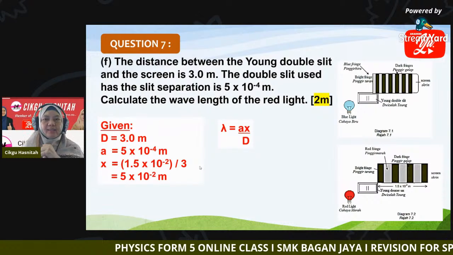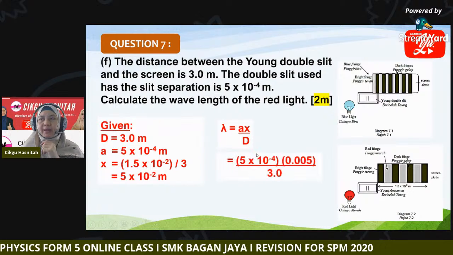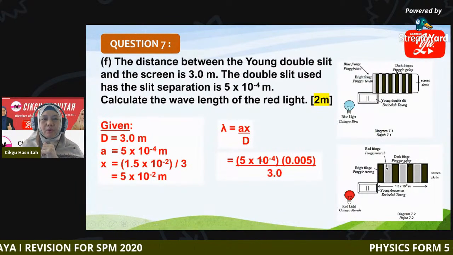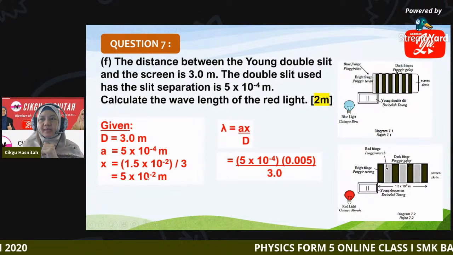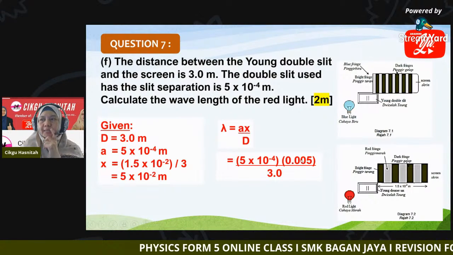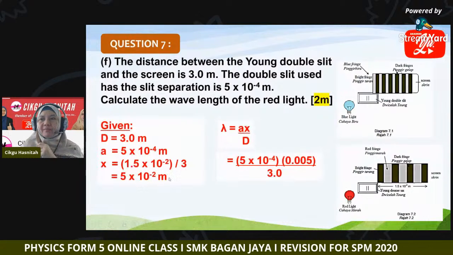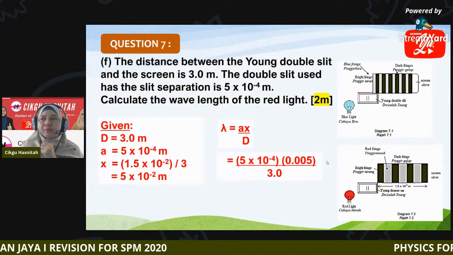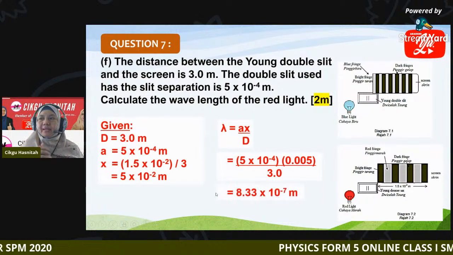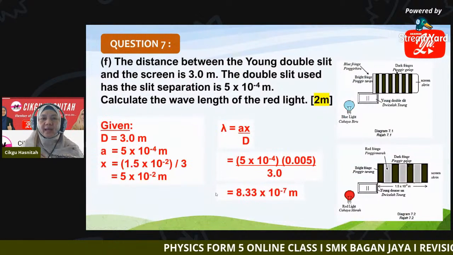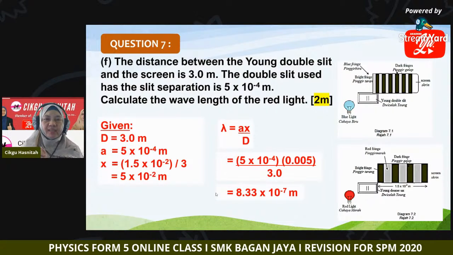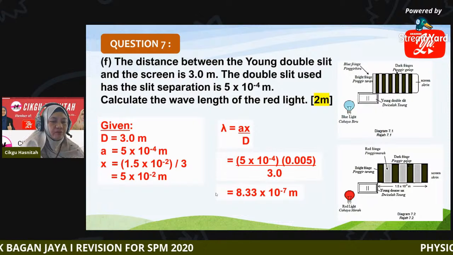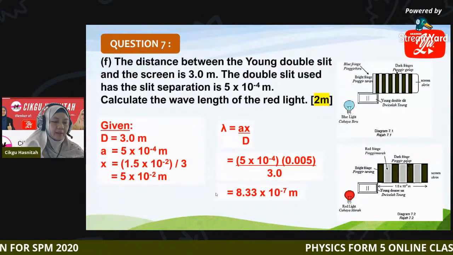Ax divided by D. Okay, so do the substitution. a is 5 times 10 negative 4, x in meter, 0.005 or 5 times 10 negative 3, and D is 3 meter. So all the values are in meter. By this, the wavelength of the red light is 8.33 times 10 negative 7 meter. Okay, 8.33 times 10 negative 7 meter.